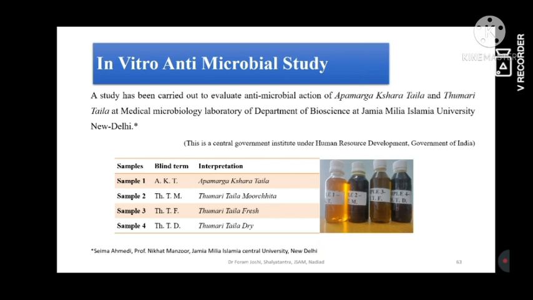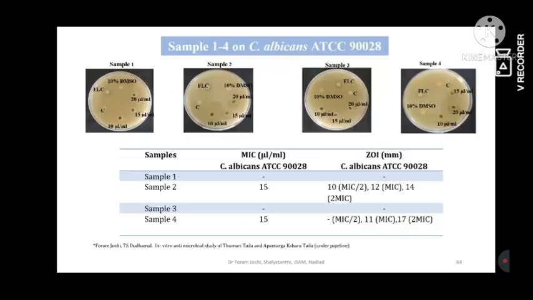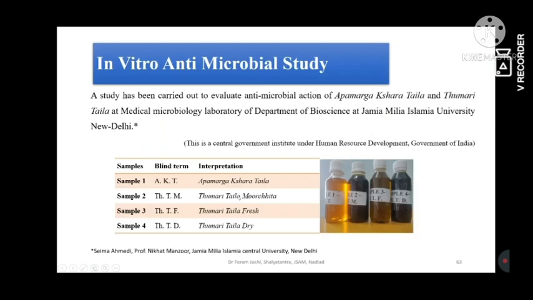And they carried out the study in which they took four types of fungal strains and six types of bacterial strains, and they studied them under the microscope, and they gave fluconazole as a standard antifungal control drug, and then they used different concentrations of the drug. See, these are the concentrations. These are known as minimal inhibitory concentrations they used, and against that, they observed how many zones of inhibition were received from those particular drugs.